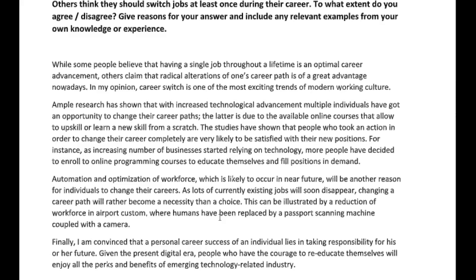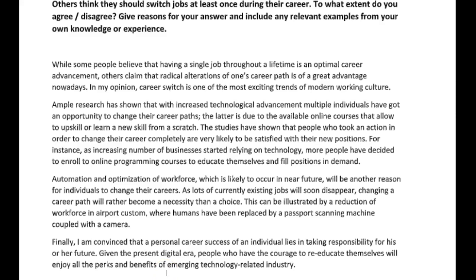Finally, I am convinced that the personal career success of an individual lies in taking responsibility for his or her future. Given the present digital era, people who have the courage to re-educate themselves will enjoy all the perks and benefits of the emerging technology-related industry. All right, that's fine. I like your last paragraph.